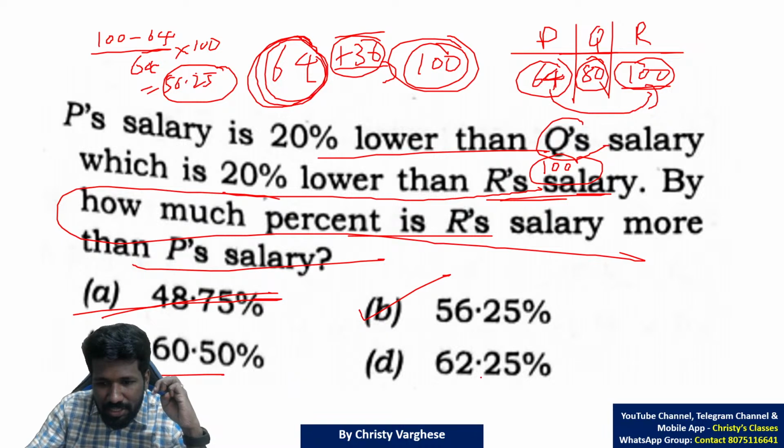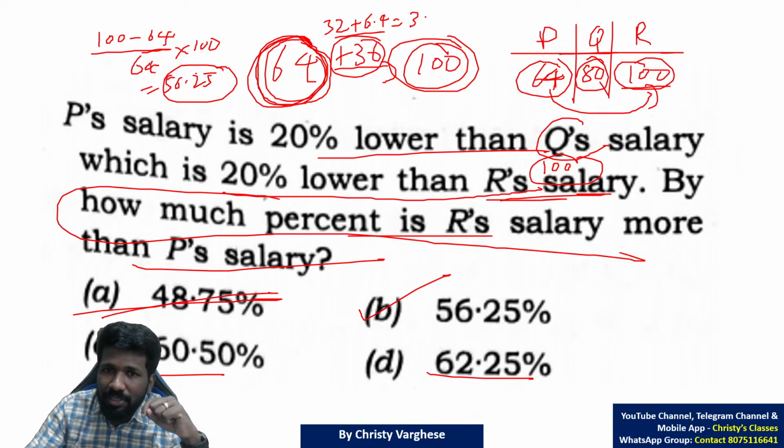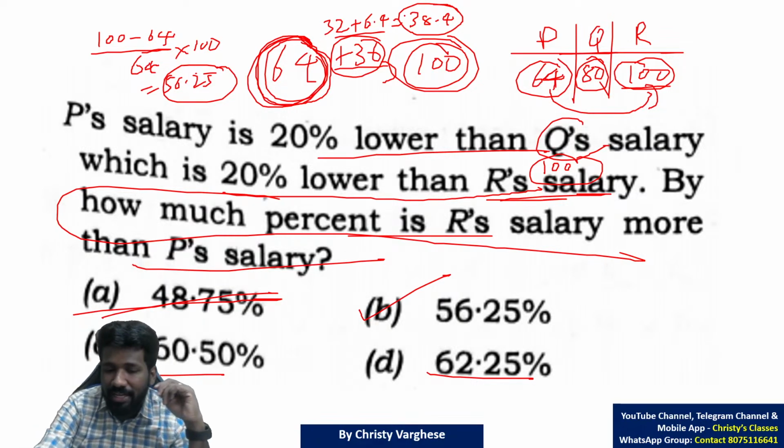Now three options, 60%, 62%. So is it 60% or above? That we can check now. 64, 32 is 50%. And 10% of 64 is 6.4. 10% is 6.4. 6.4 added. If it was 38.4 increase, that is 60% exactly.